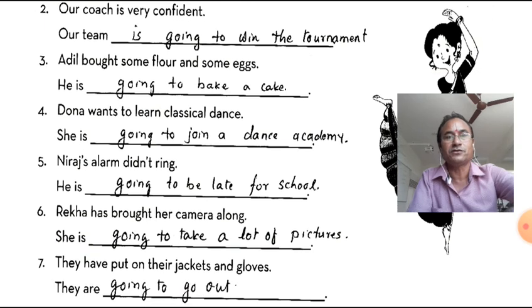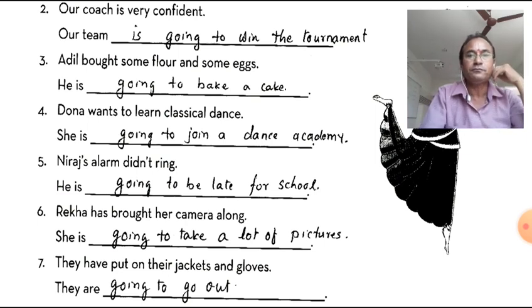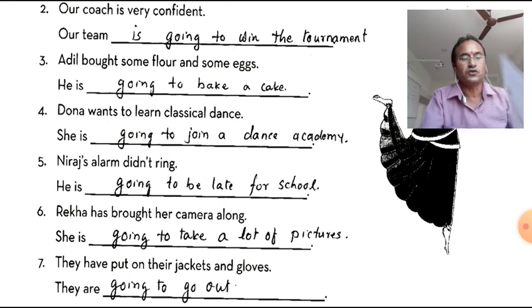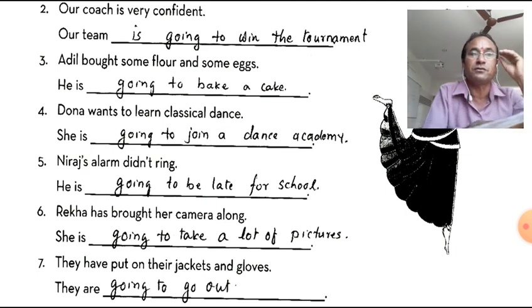Now let's see the third one. Adil bought some flour and some eggs. So Adil is going to bake a cake. We have taken the phrase from the box according to the meaning of the sentence, because eggs are used in order to bake a cake.